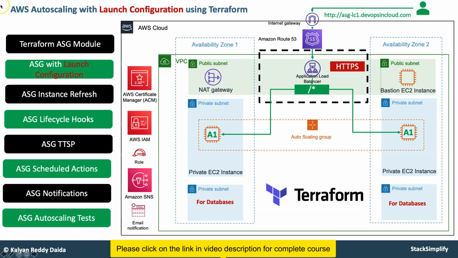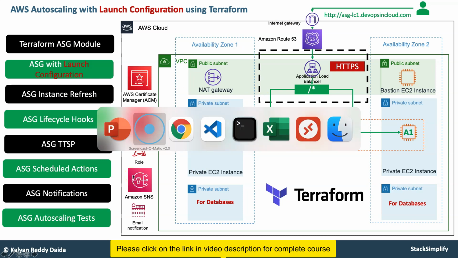In addition to that, the next part of our course is AWS auto scaling with launch configuration using Terraform. So far you are using manual EC2 instances. Then you will move on to implement auto scaling groups with launch configuration. And it's not plain auto scaling groups. You will implement instance refresh, lifecycle hooks, target tracking scaling policies in auto scaling groups, scheduled actions, notifications, and then tests. All these things you are going to implement using Terraform.